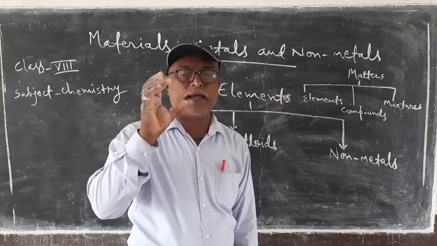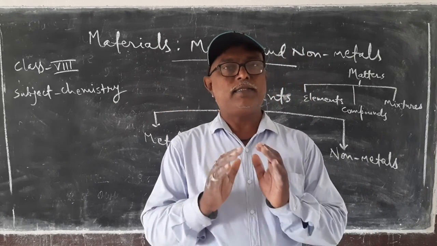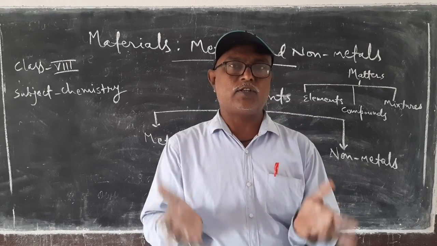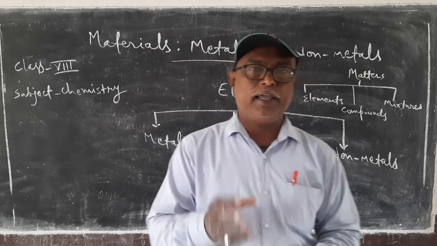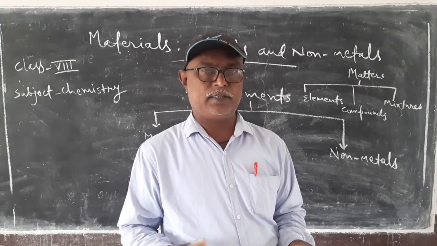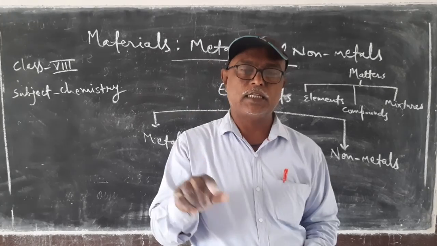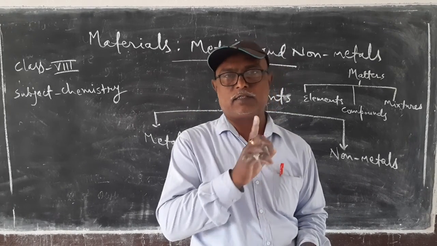And you know, atoms have two parts: one is the nucleus and the other is the extranuclear region. In the nucleus, protons and neutrons are present, and electrons revolve around the nucleus in different energy levels.